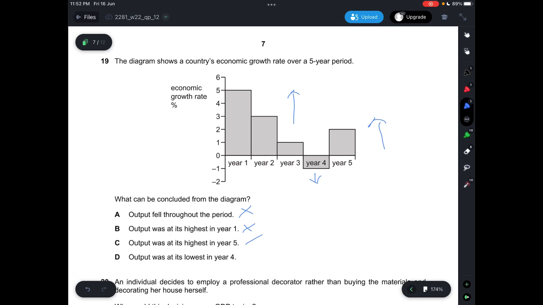Output was at its lowest in year 1, because in year 1 there's only an increase of 5%, but over the years the economic growth increases continuously until year 3, until year 4 when it decreases. So output is not at its lowest in year 4, instead it's at year 1. So answer is C.